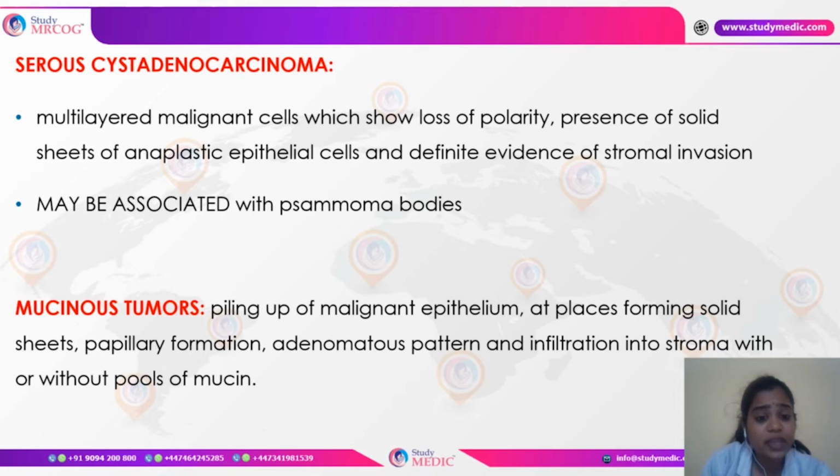As we have just discussed, in serous cystadenocarcinoma there are multi-layered malignant cells with loss of polarity, presence of solid sheets of anaplastic epithelial cells, and also definitive evidence of stromal invasion. It can be associated with psammoma bodies. In mucinous tumors, there is piling up of malignant epithelium in places, forming solid sheets, papillary formation, an adenomatous pattern, and infiltration with or without pools of mucin.